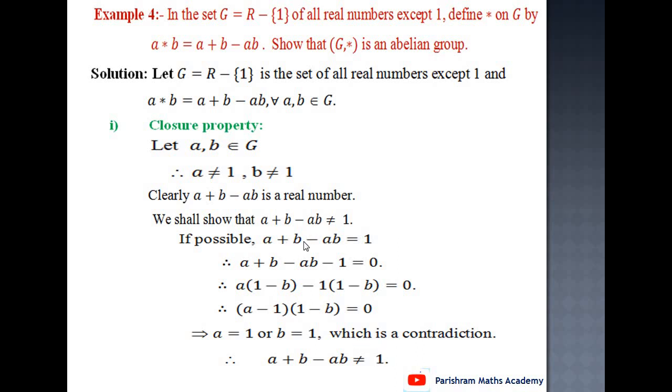If a plus b minus ab equals 1, then a equals 1 or b equals 1, but a is not equal to 1 and b is not equal to 1, and therefore a plus b minus ab is not equal to 1. This element clearly belongs to G. It means a plus b minus ab is a real number other than 1, and therefore a star b equal to a plus b minus ab belongs to G. It means closure property is satisfied.